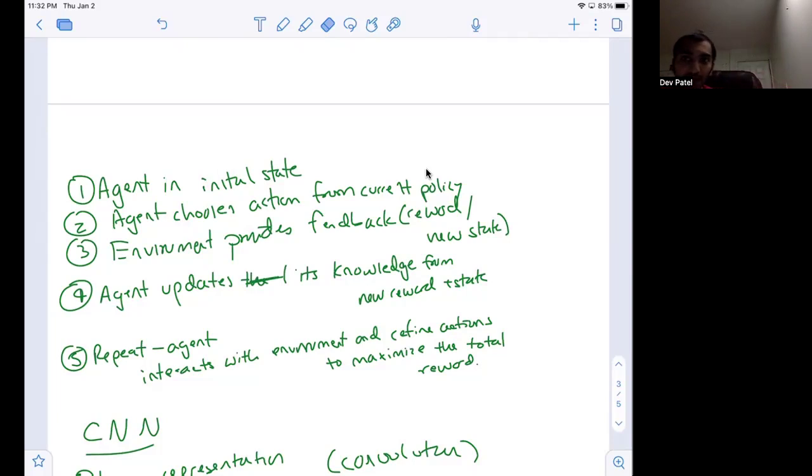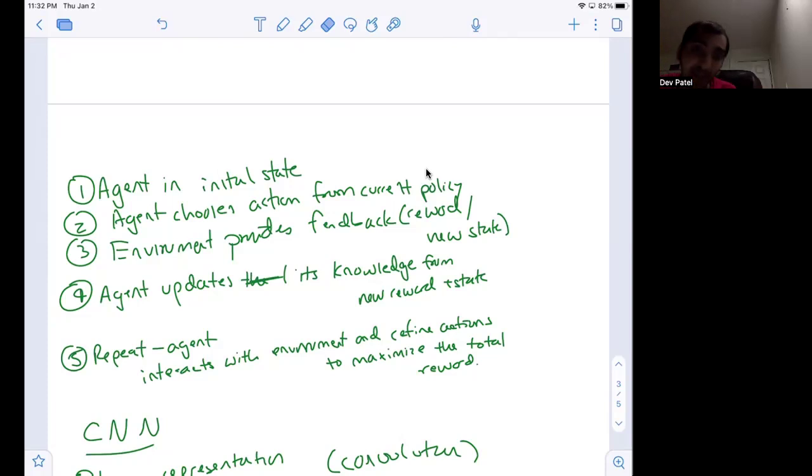So these are the 5 steps at a very high level. Agent is at an initial state. Then the agent chooses the action from the current policy or the strategy. Then the environment provides the feedback. If it's a positive action, gives it a reward. If it's a negative action, then there's some penalty associated with it, and that changes the new state. That gives the agent a new state.